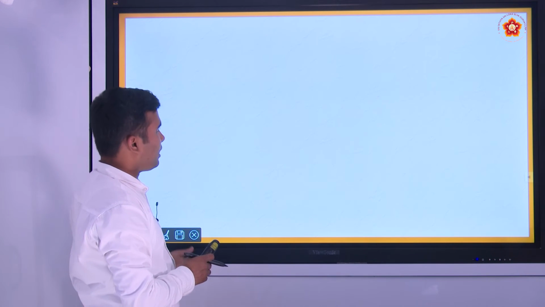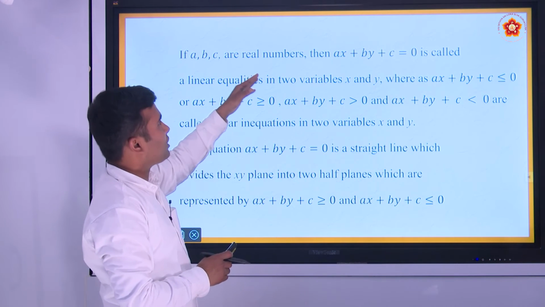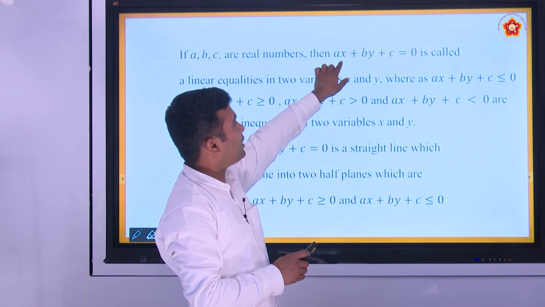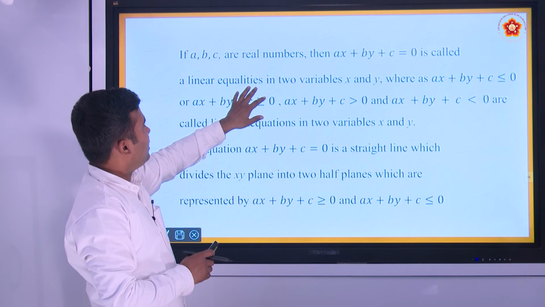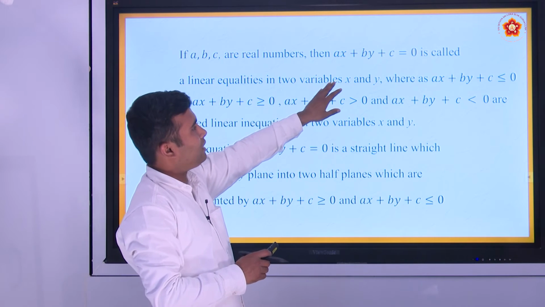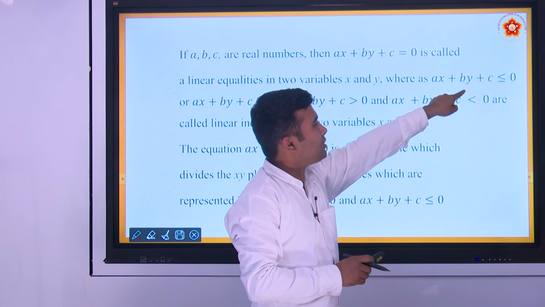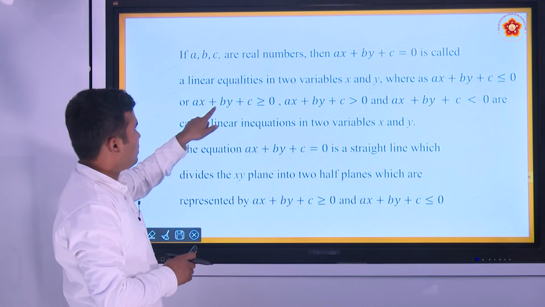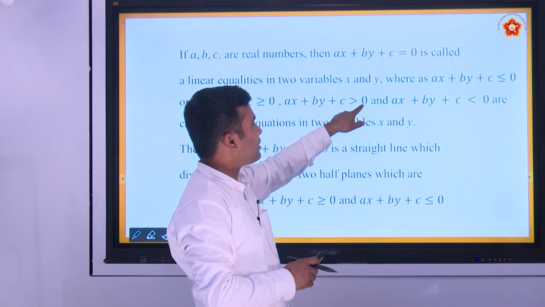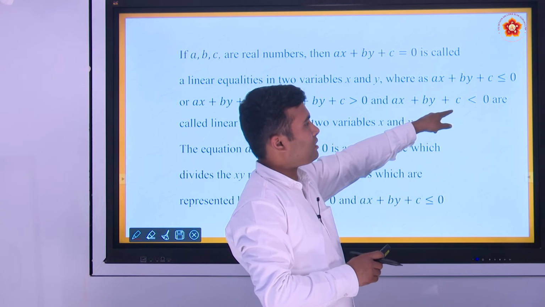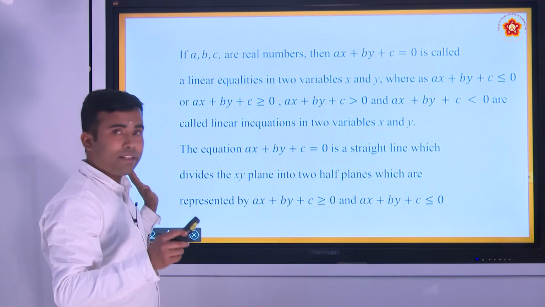So next we will generalize this. Say, for example, a, b, c are real constants. The equation ax plus by plus c equal to 0 is called a linear equation in two variables, that is, the variables are x and y. Another one, ax plus by plus c less than or equal to 0, or ax plus by plus c greater than or equal to 0, ax plus by plus c greater than 0, and ax plus by plus c less than 0 are called linear inequalities in two variables x and y. That is very well known.